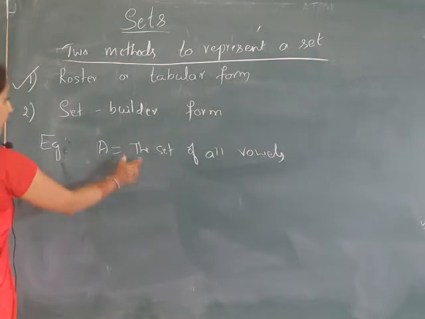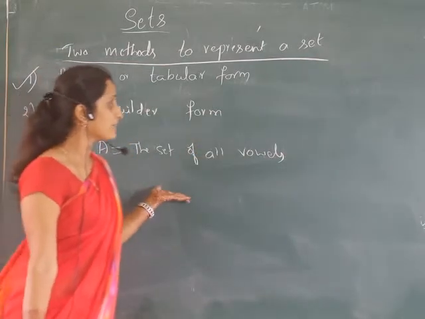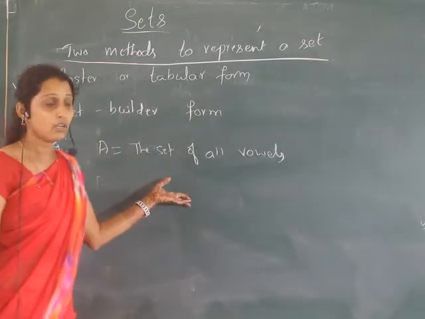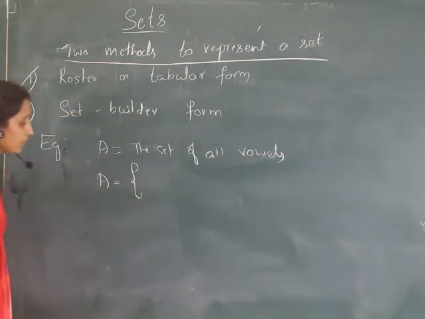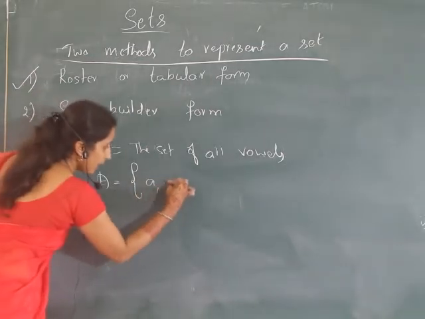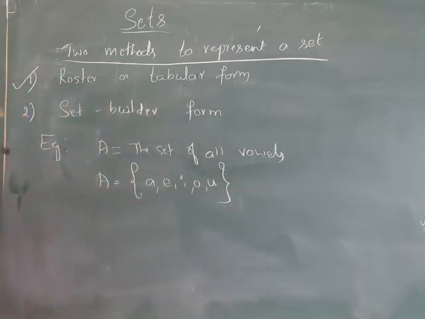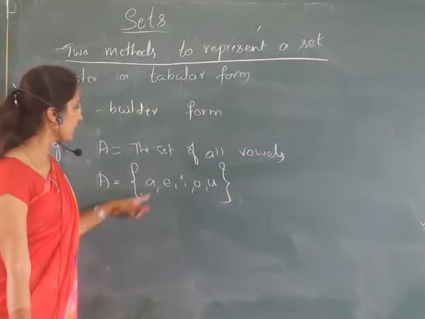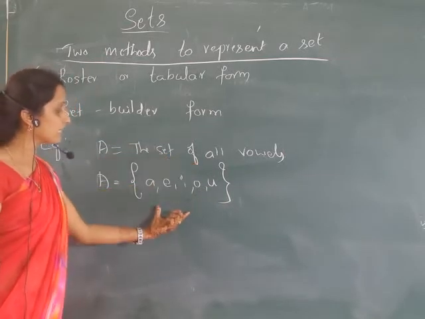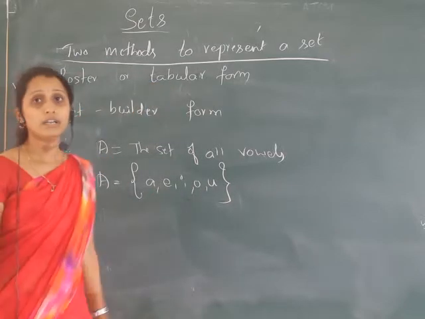I can write this in roster or tabular form by listing all the elements of this set. Which are the vowels? We write the elements in curly brackets: A, E, I, O and U, and each element is separated by commas. This is the representation of a set in roster or tabular form.